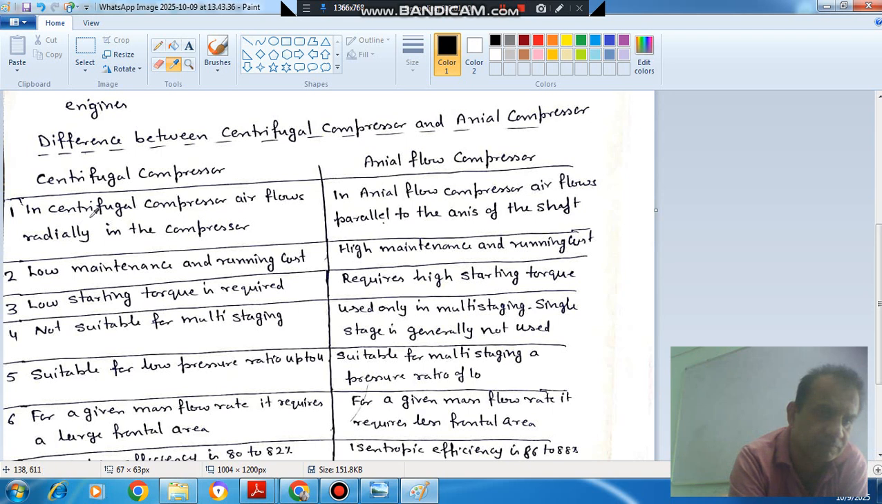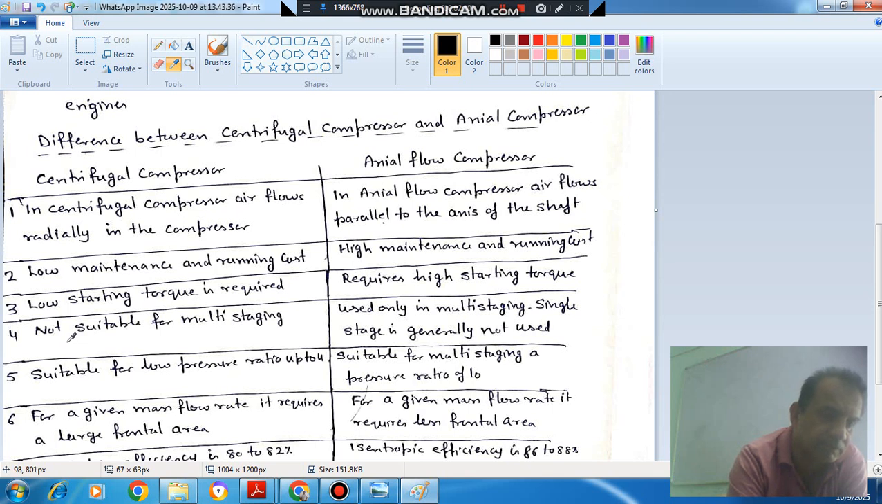The first difference is, in centrifugal compressor, air flows radially in the compressor, and in axial flow compressor, air flows parallel to the axis of the shaft. Second difference is low maintenance and running cost is required in centrifugal compressor. In axial flow compressor, high maintenance and running cost is required. And third difference is low starting torque is required in centrifugal compressor, whereas high starting torque is required for axial flow compressor.